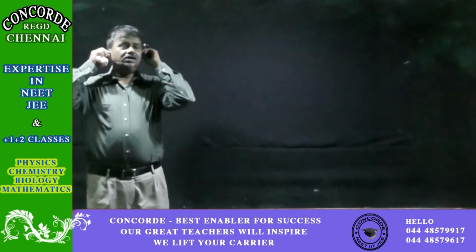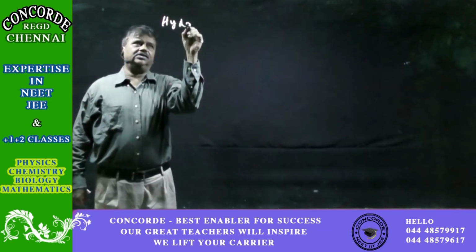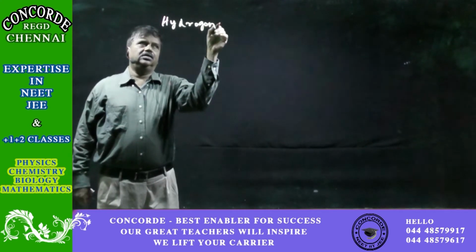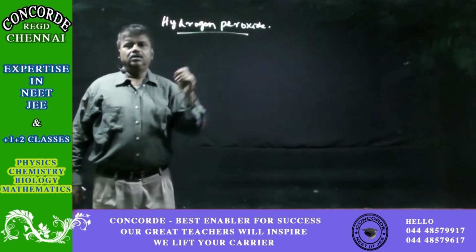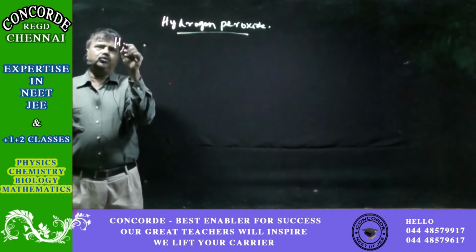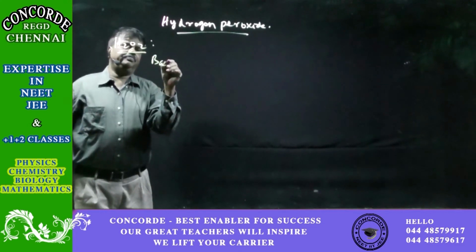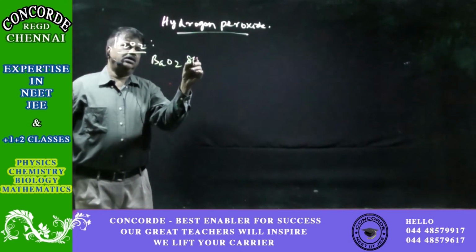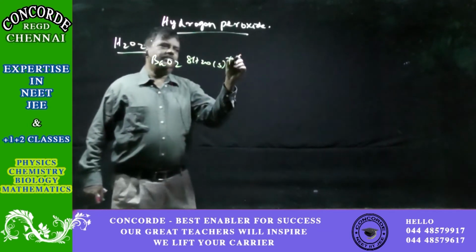So let us see another important compound of hydrogen, namely hydrogen peroxide. Hydrogen peroxide is H2O2. It is prepared by the action of barium peroxide with aqueous H2SO4.